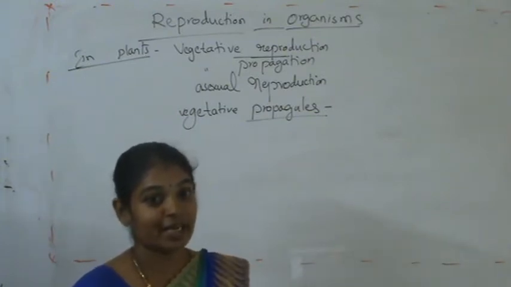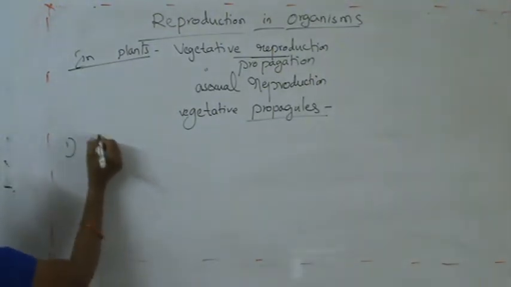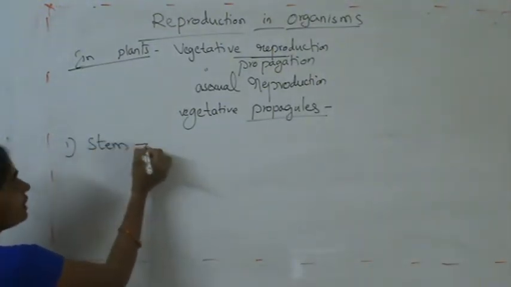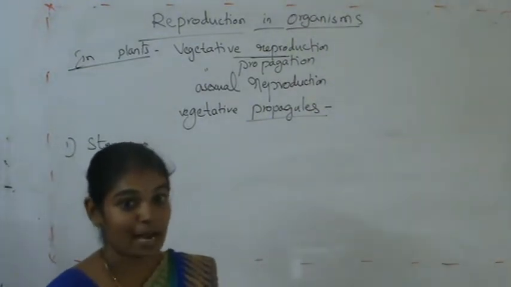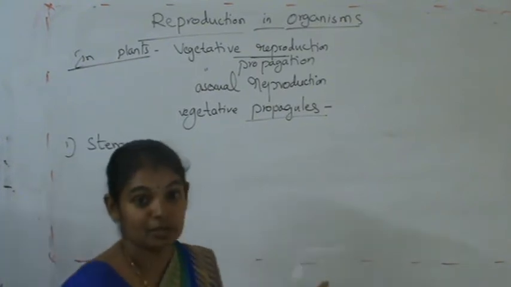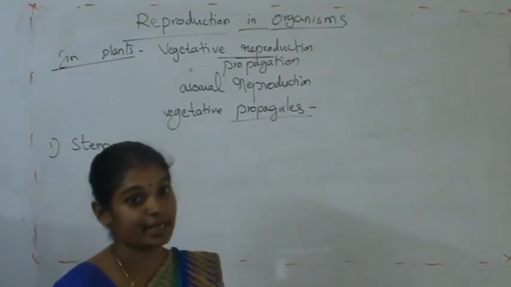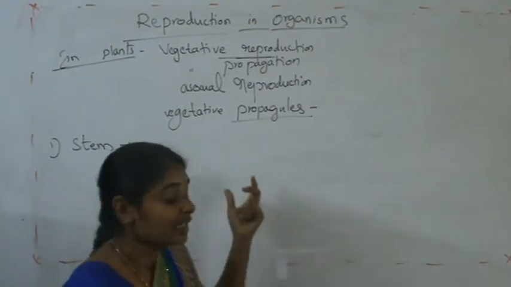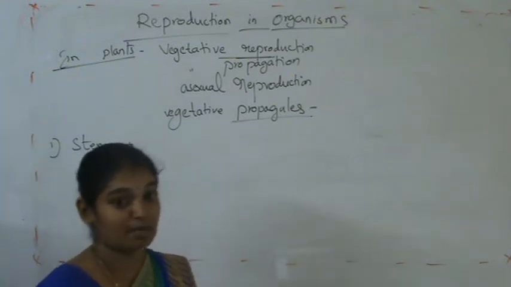Now we will come to the parts involved in vegetative propagation. First we will take the stem. We know that the stem is a vegetative part of the plant, and there are three types of stems: underground stem, subaerial stem and aerial stem. Already we learnt in the first PU the types of stems and stem modifications.